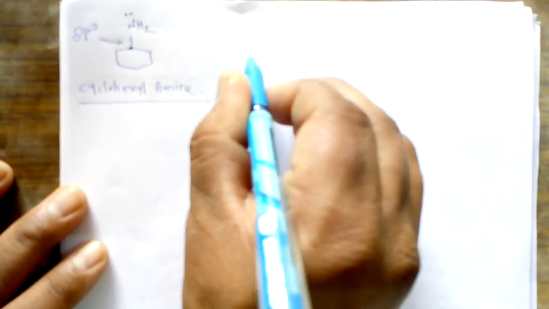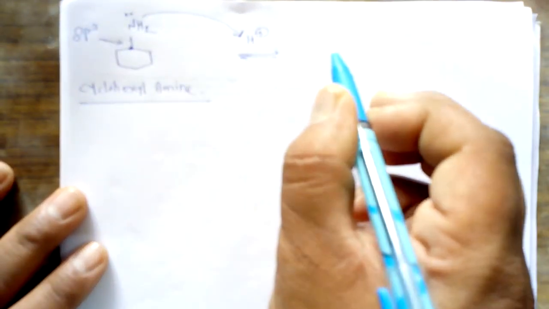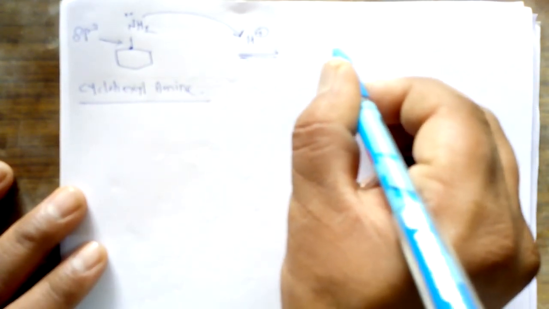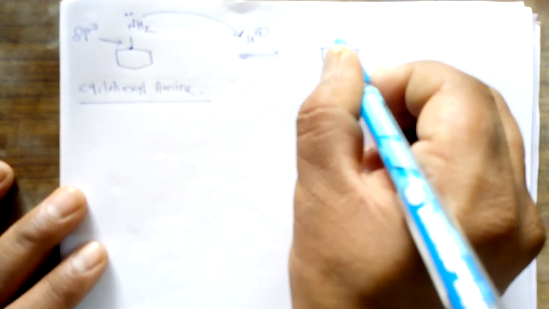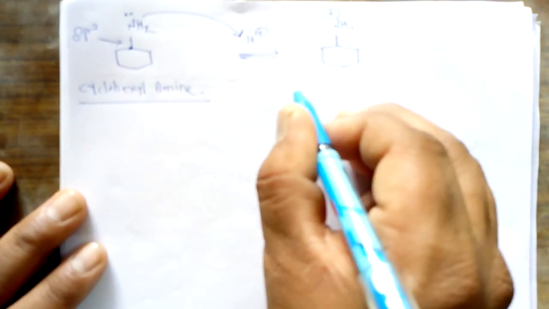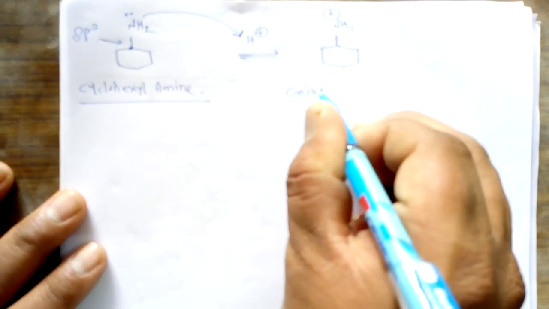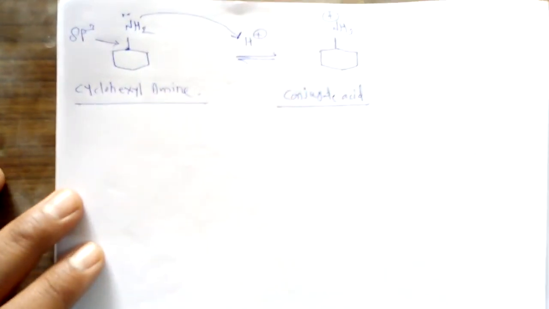So whenever the lone pair present on this nitrogen gets donated to a proton, that is an H plus ion, it forms the conjugate acid. The structure of this conjugate acid is a cyclohexane ring to which NH3 is attached. This nitrogen becomes positive, so this is called the conjugate acid. Now we have to comment on the stability of this particular conjugate acid.